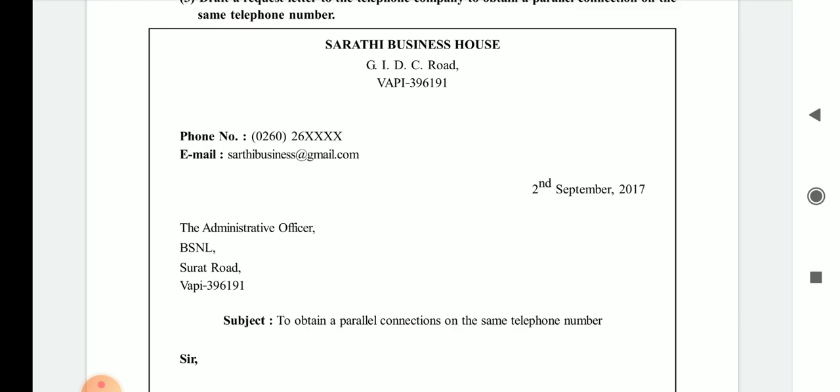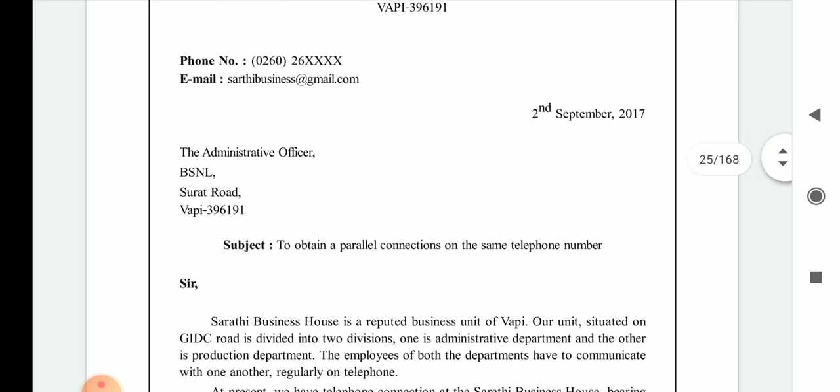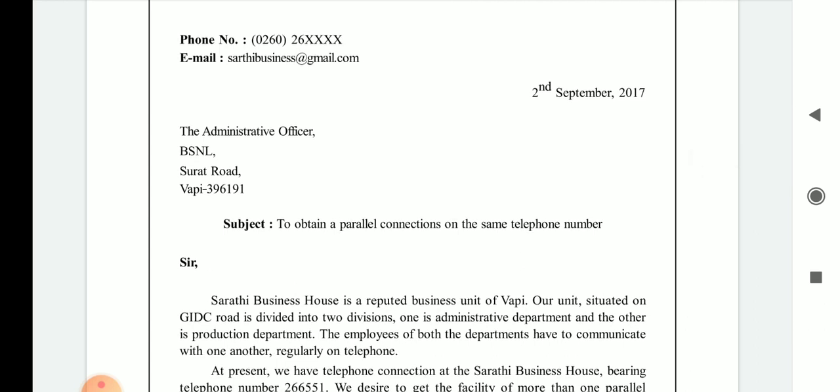You can write the address of the company on the right hand side also. It is not necessary that you write the business address at the center, and that is an odd situation. Then phone number, email ID, and 2nd September 2017 is the date of the letter.